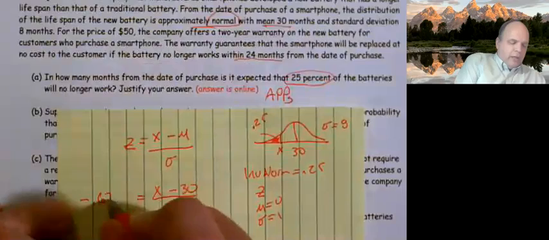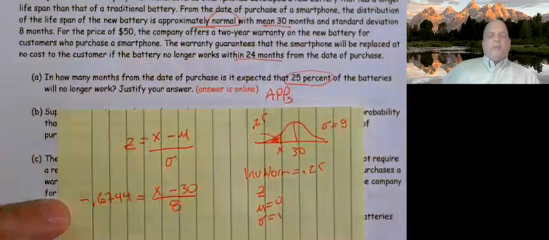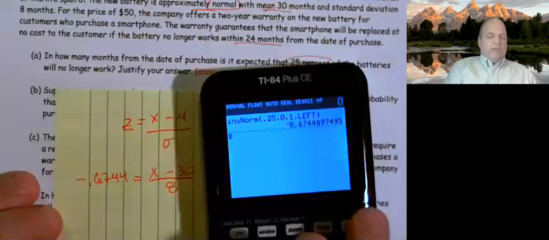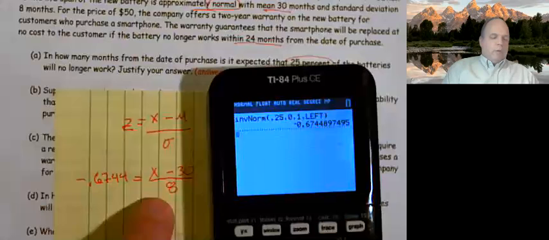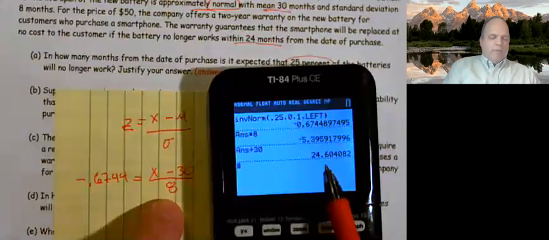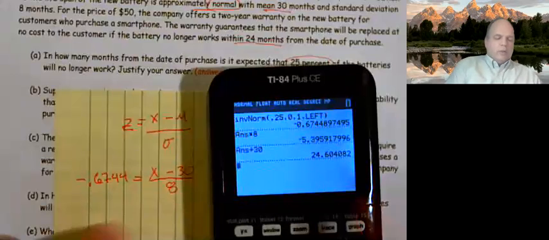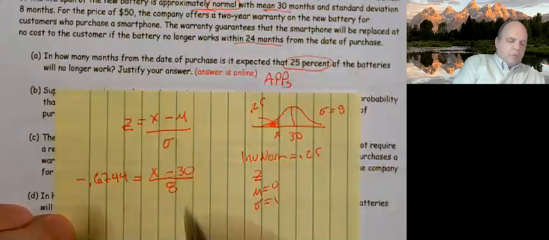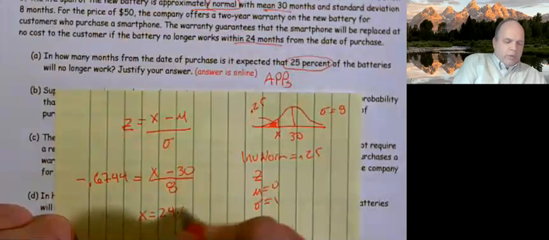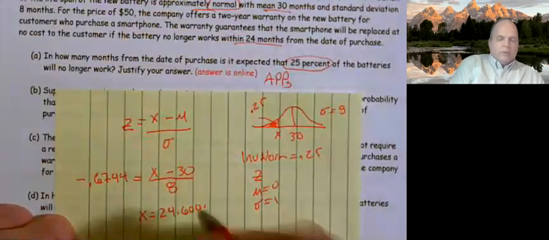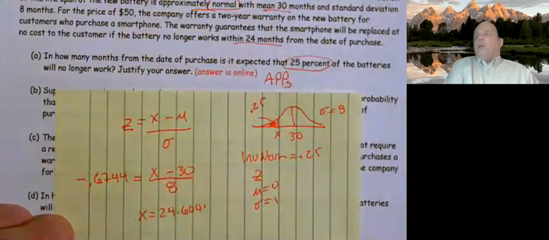I prefer to truncate, personal preference, and it's not going to matter on the test. So negative 0.6744 times 8, add 30 to it, and I end up getting 24.604. So x equals 24.604, and that's my answer to part A.